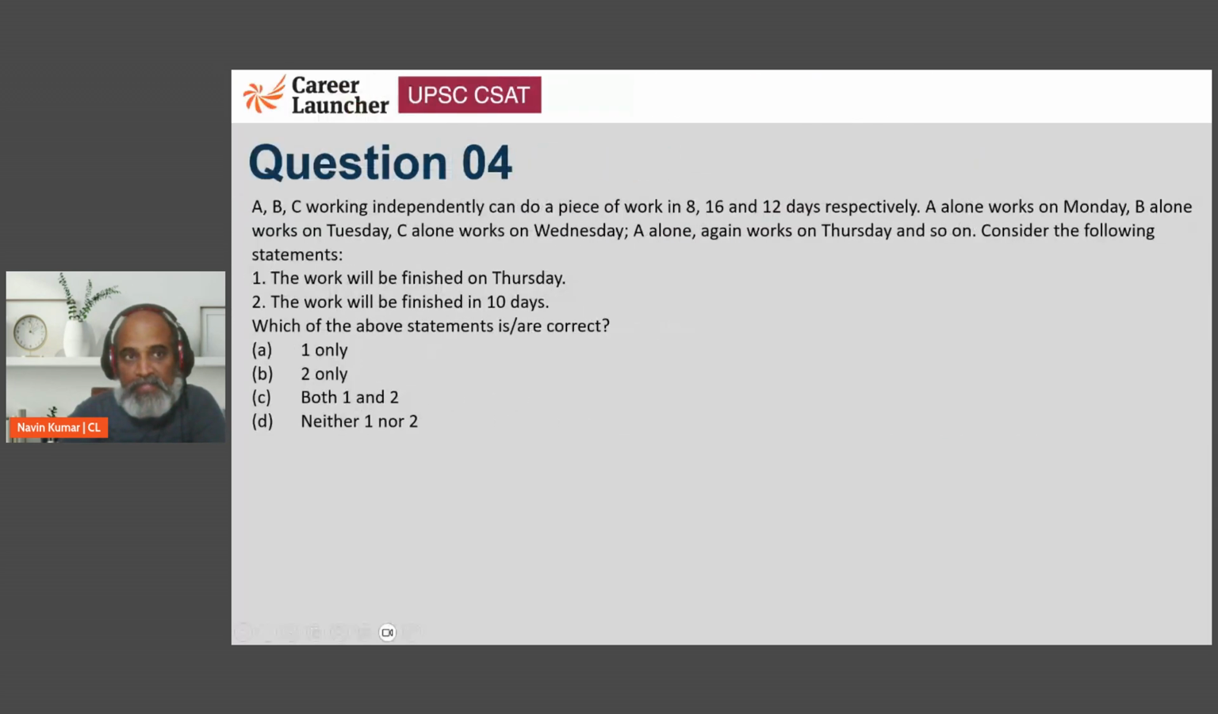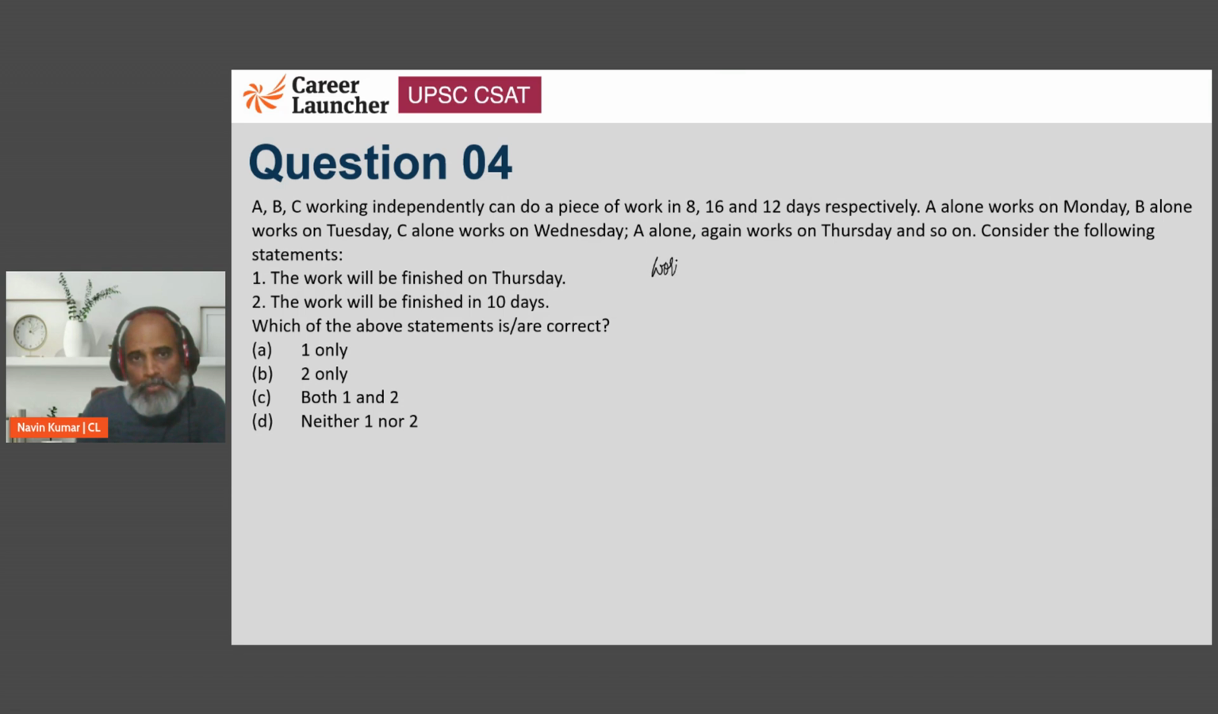Next. A, B, C working independently can do a piece of work in 8, 16, and 12 days respectively. A alone works on Monday, B alone works on Tuesday, C alone works on Wednesday, A alone again works on Thursday, and so on. Consider the following statements. The work will be finished on Thursday. The work will be finished in 10 days.